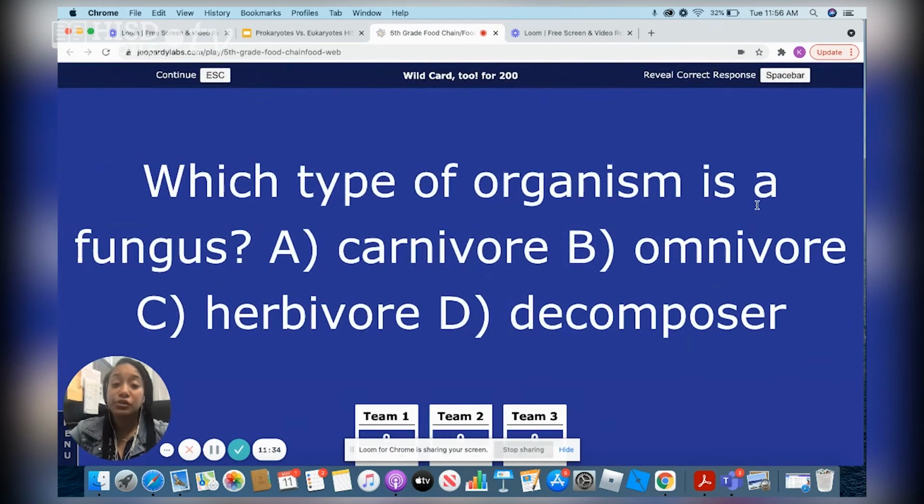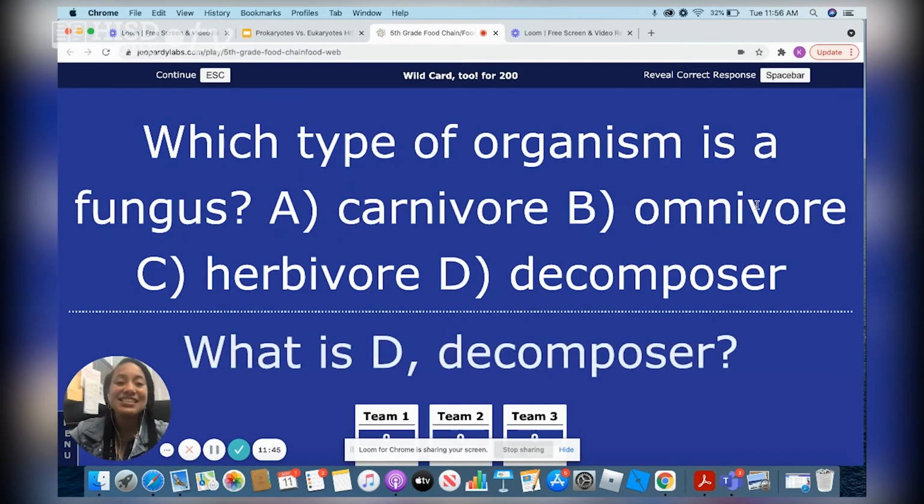Wildcard 200. Which type of organism is fungi or fungus? Yes, fungus is really, really small. So fungus is a decomposer. The purpose of them is to return the nutrients back to the soil for those plants to be producers to provide food for our primary consumers.